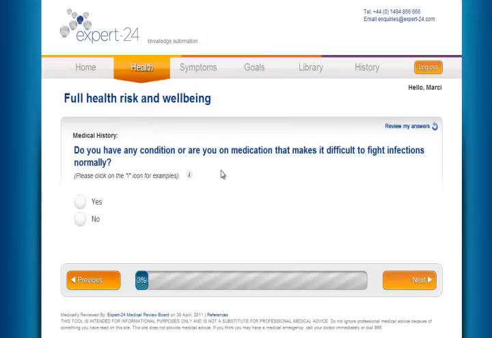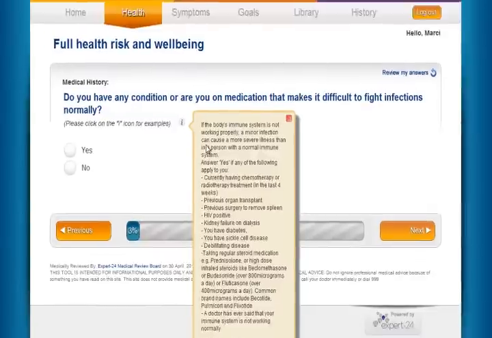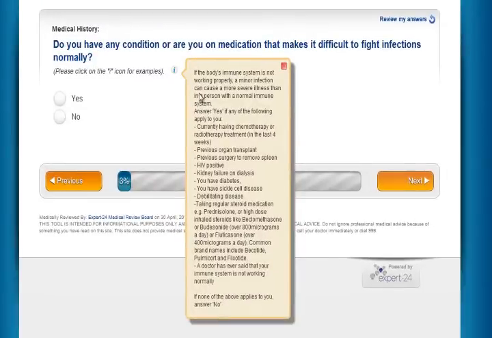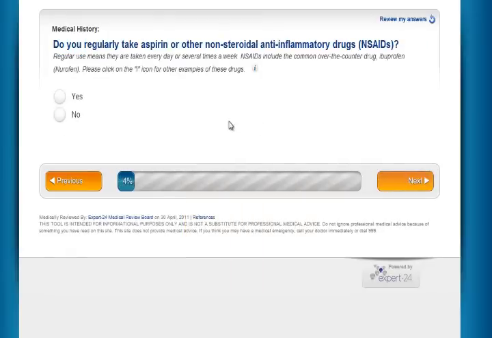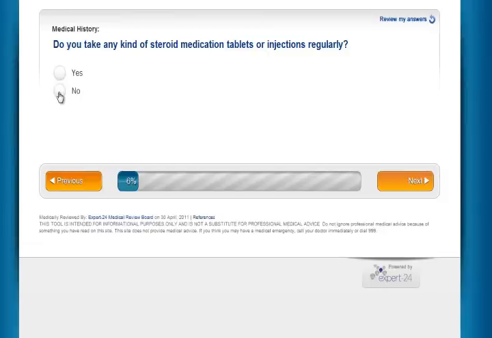Do you normally have any condition, or are you on any medication that makes it difficult to fight infections normally? The little information icons here, if I'm not quite sure what that means, I can look at that and it will tell me exactly what it means so that I can answer the question correctly. And I'll say no. And do I regularly take aspirin or non-steroidal anti-inflammatories? No. Any steroid medications? No.